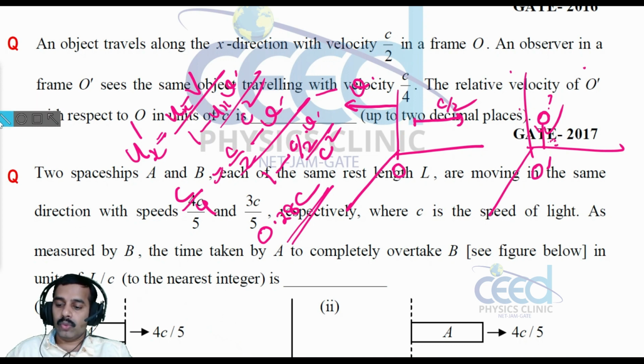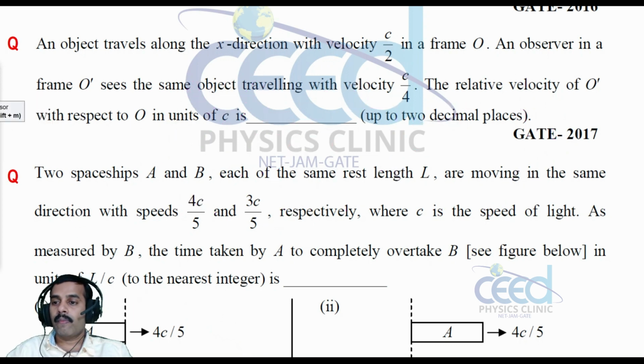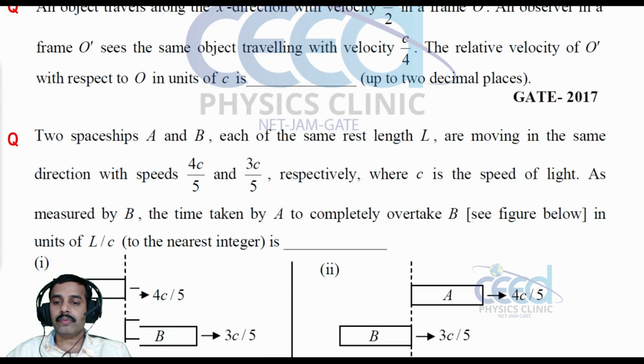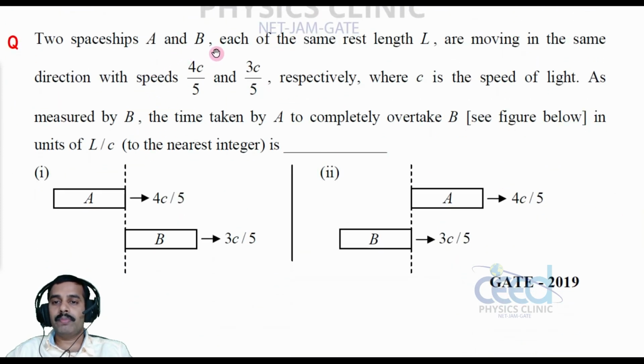Now let us come to another question. The question is, two spaceships A and B, each of the same rest length L, are moving in the same direction with speeds 4c by 5 and 3c by 5 respectively, where c is the speed of light. As measured by B, find the time taken by A to completely overtake B in units of L by c.